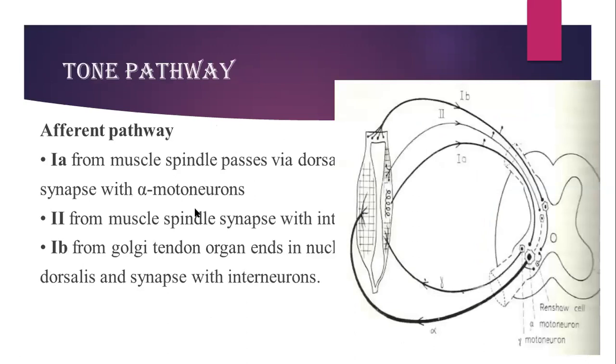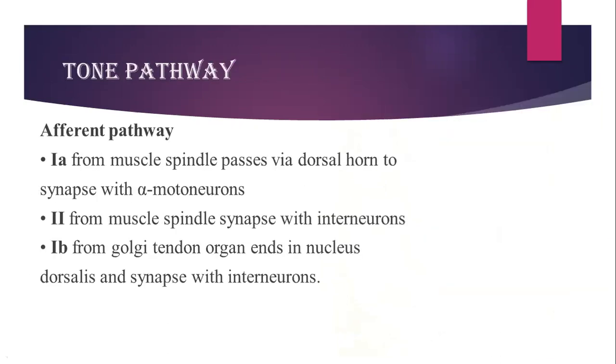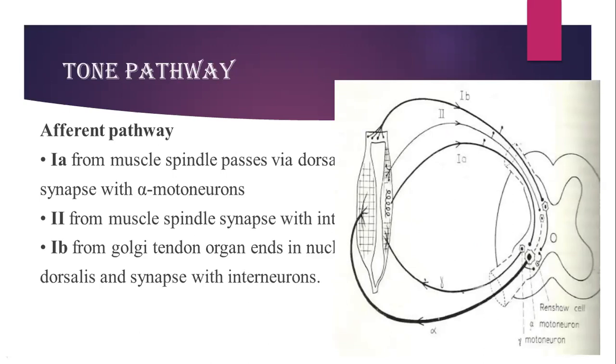Now, how is this tone passed on via the muscle spindle to the spinal cord? You have the afferent pathway: 1A fiber, 2 fiber, and 1B fiber. The 1A fiber, as we have just seen, comes from the center of the intrafusal fiber, enters the dorsal horn and goes towards the alpha motor neuron.